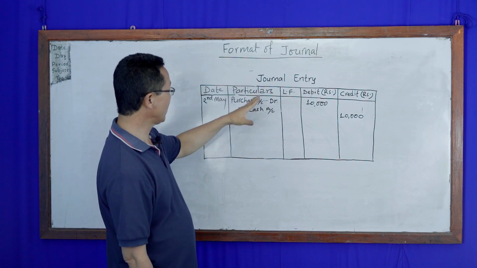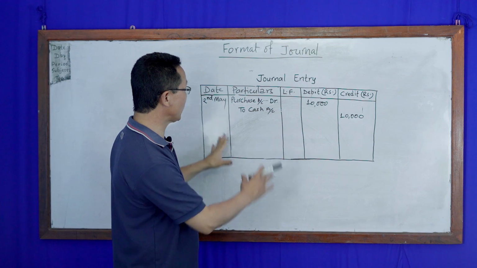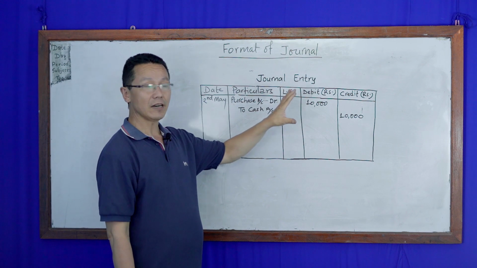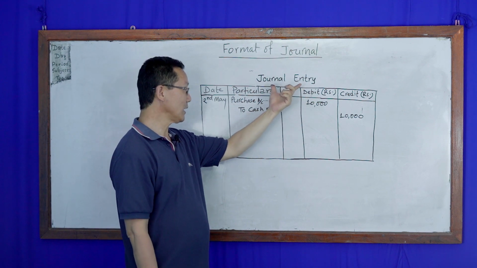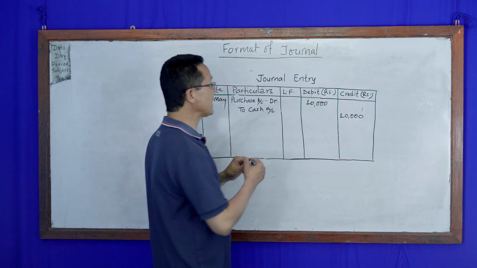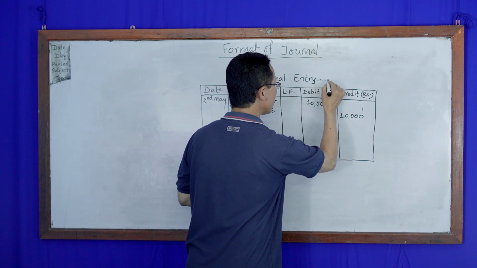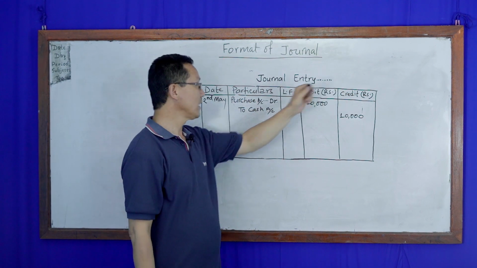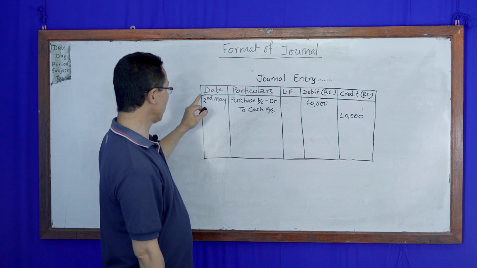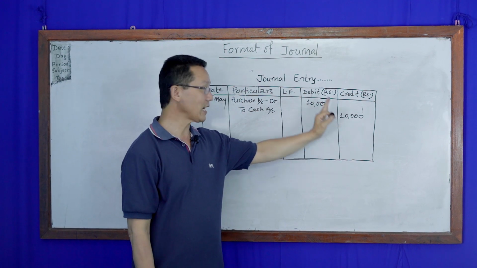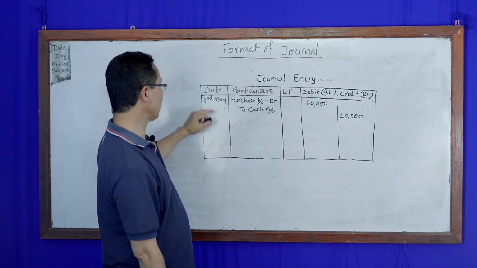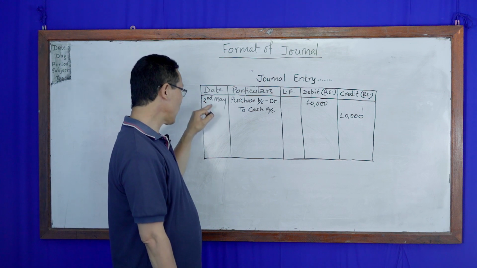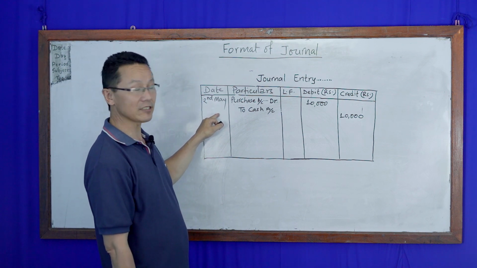Here I have made one structure of journal entry. On the top of the table we have to mention journal entry of, and we have to write the name of the organization here. Now secondly, there are 5 columns. The first column is date, and the date of transaction we have to mention here while making journal entry.